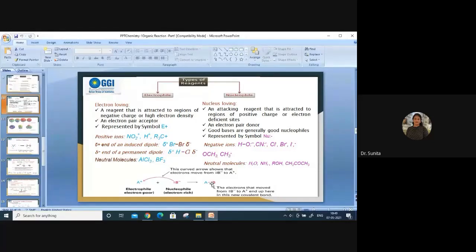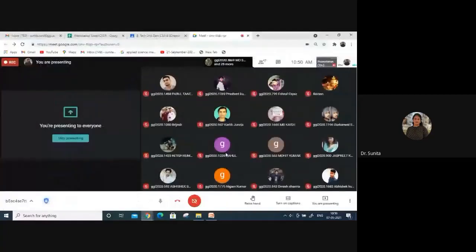Now tell me, what type of bond fission takes place? Now you got the idea. What is a bond? It is a pair of electrons shared between the two atoms, right? So now please tell what type of bond fission can be there? Heterolytic fission. Again, yes, Prashant.